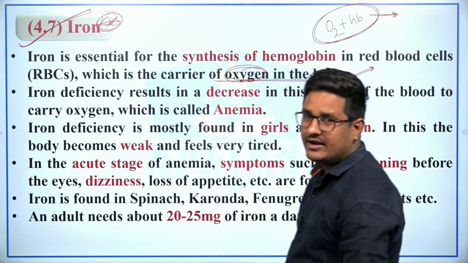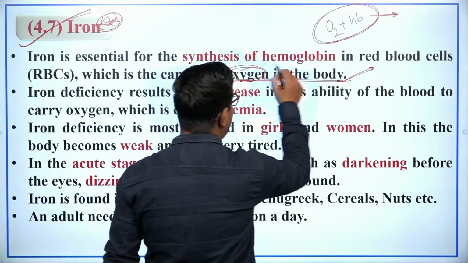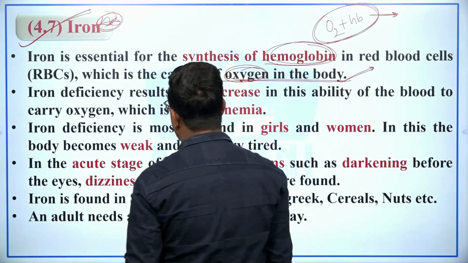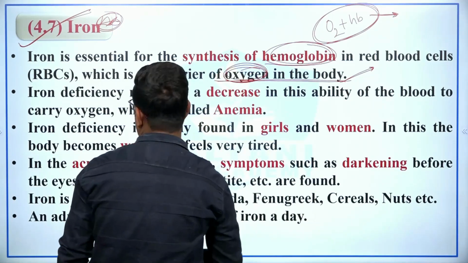Therefore, iron is important. So iron is essential for synthesis of hemoglobin in RBCs, and hemoglobin is the carrier of oxygen in the body.